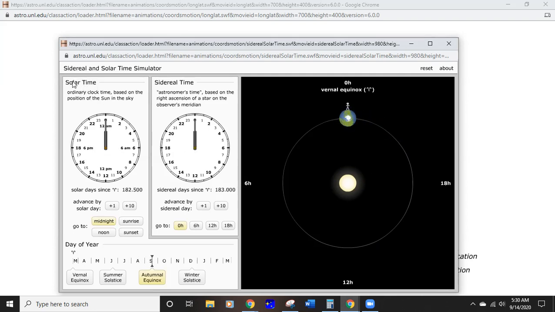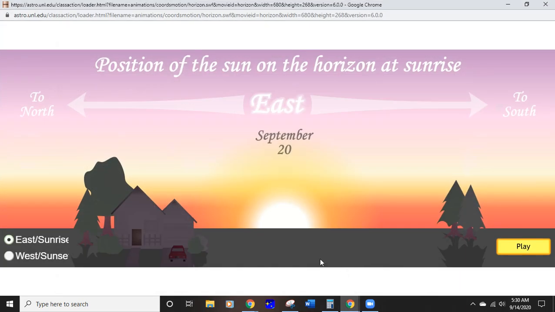So in London, remember we're in Greenwich, England, the solar time, on a 24-hour clock, is 12 a.m., and the sidereal time is also 12 a.m., or 0. They're both the same. So on this day, solar and sidereal time are the same. Let's also figure out what happens on September 20th. The sun will rise due east, and it'll also set due west on this day.